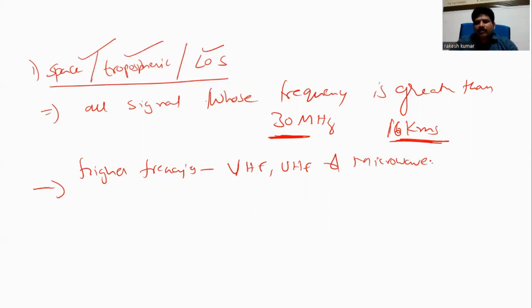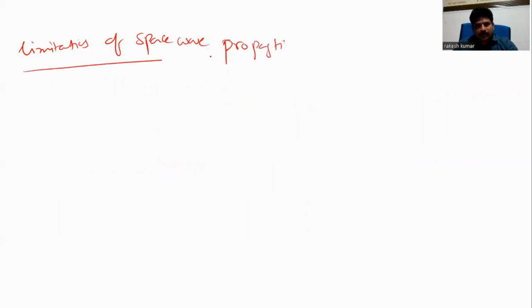But what are the limitations of space wave propagation? The first one is that it is limited by line of sight distance.